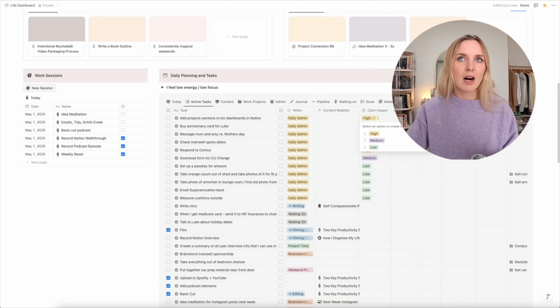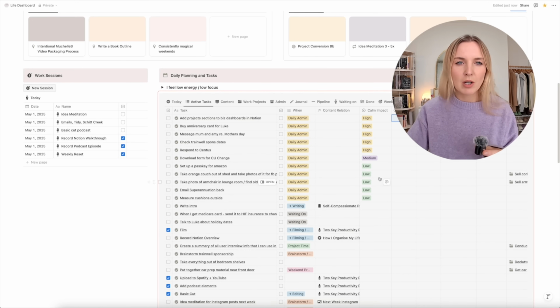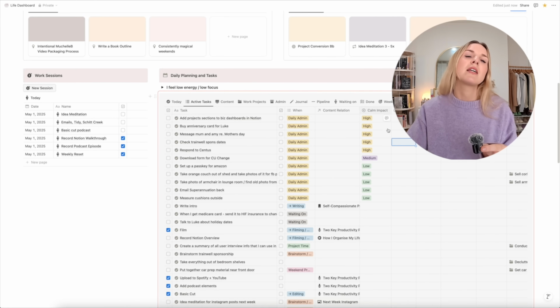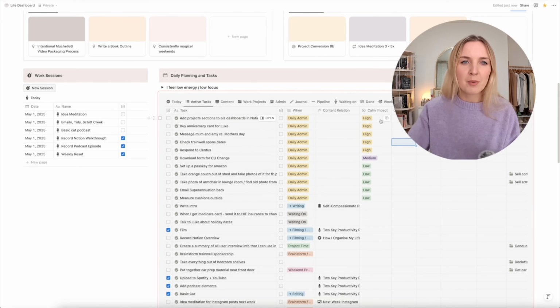When it comes to things like calm impact and my inclination column, I used to be so funny about, I need to fill out every single column and I need to rate every single task. Nowadays, the way that I treat these kind of columns is, will it help me now to rate everything by calm? If yes, I will fill it out. Same with inclination. And oftentimes I'll end up using these on days where I'm like, okay, I don't really know what to focus on first.